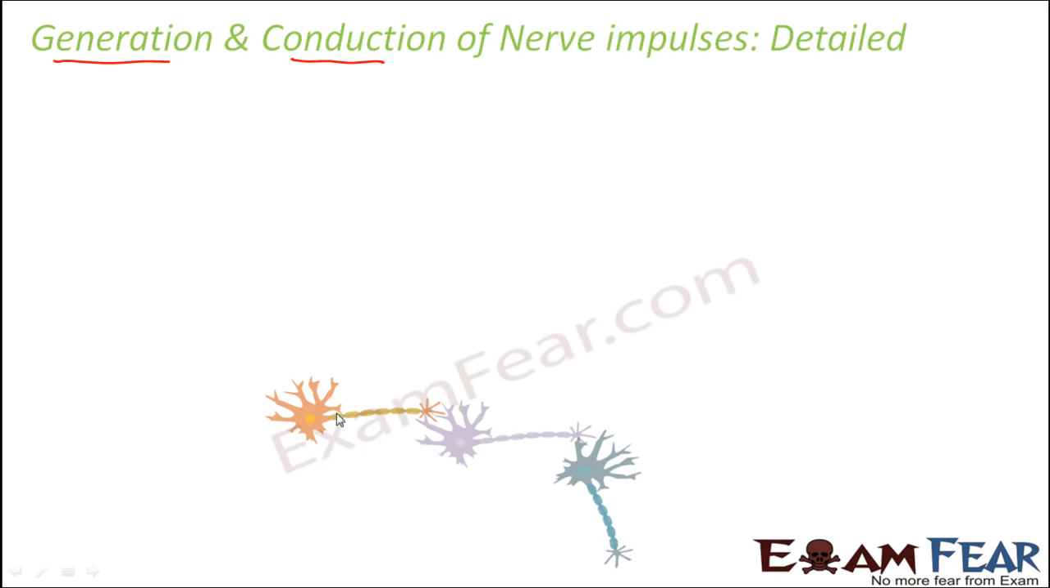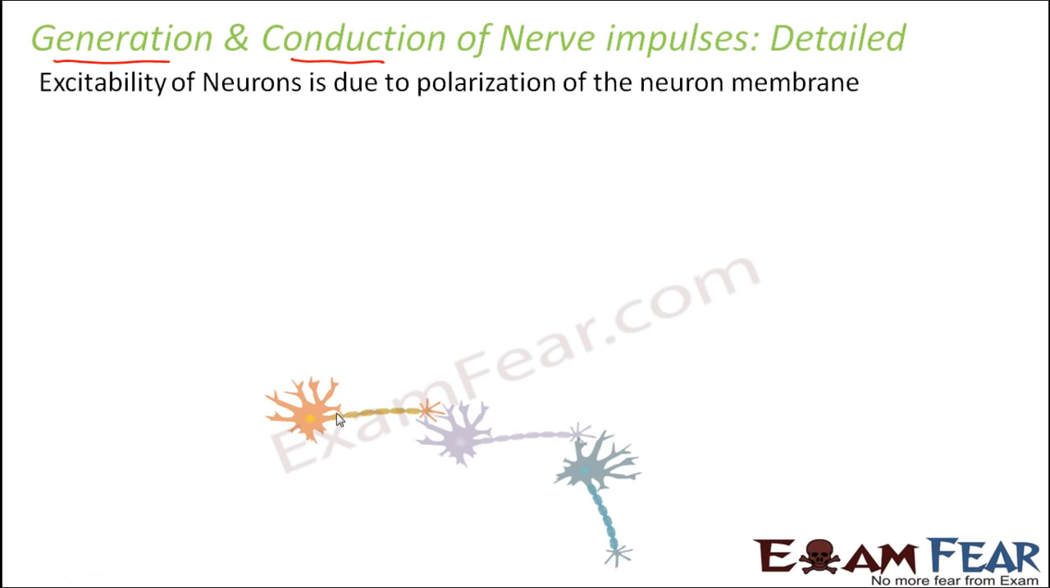Now this is very important to understand, because this explains the entire basics of the nervous system. Excitability of neurons is the main reason why this entire process can take place. And what is the cause of excitability? The excitability of neurons is due to the polarization of the neuron membrane. Now, what is the meaning of polarization?